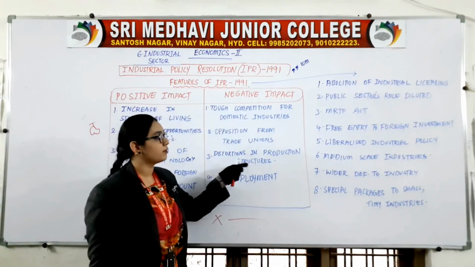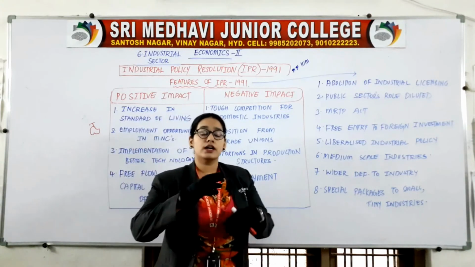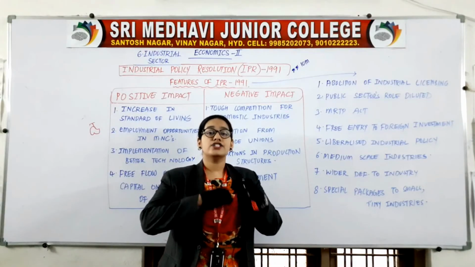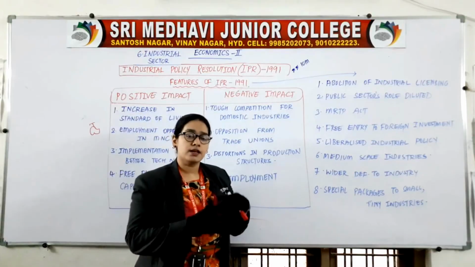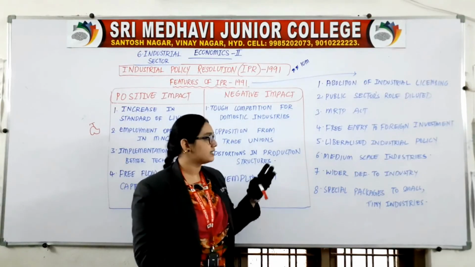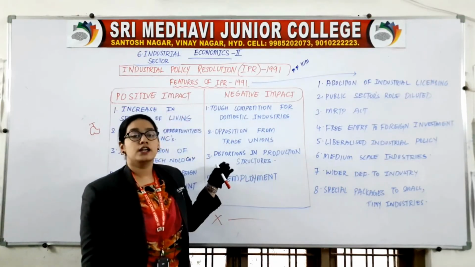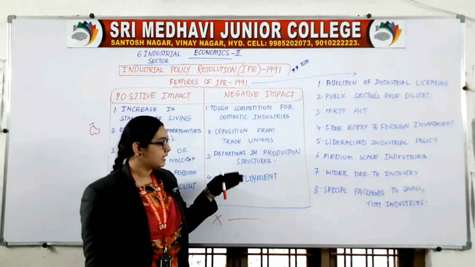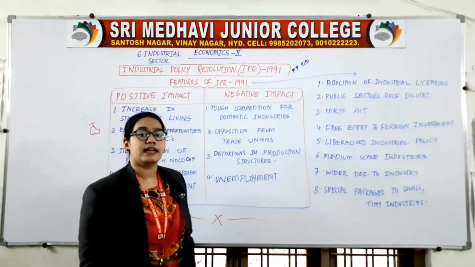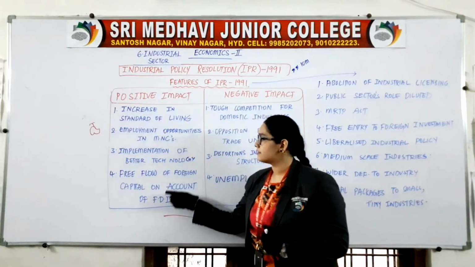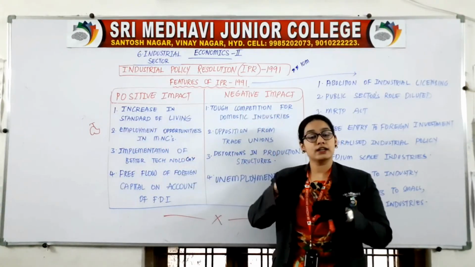Then distortion in the production structure. Distortions means changes. Because of a lot of changes, it is becoming much more difficult to do the production process. Last is the problem of unemployment. This is also a negative impact. How? We have said that we are using better technology.